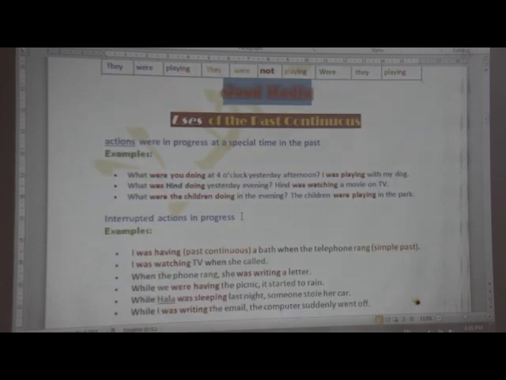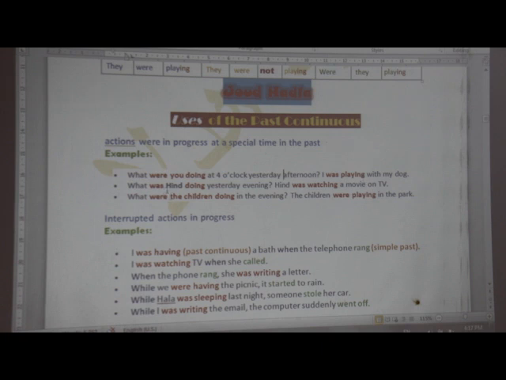Now, what about the main two uses of this tense? Actions were in progress. So when we talk about the past continuous, we are talking about actions that were in progress, that were continuous, that were progressive in the past at a time. So we are talking here about a prolonged time in the past. So what were you doing at 4 o'clock yesterday afternoon? So here we are talking about a prolonged activity in the past. Prolonged activity for a period of time. For example, I was playing with my dog.